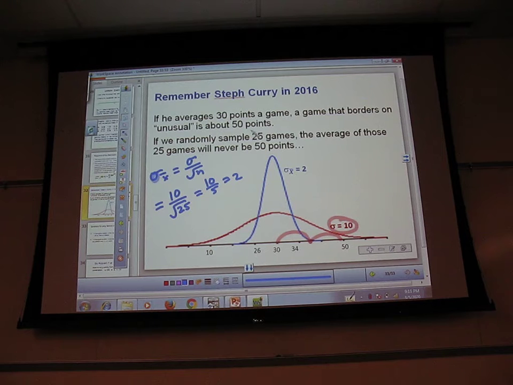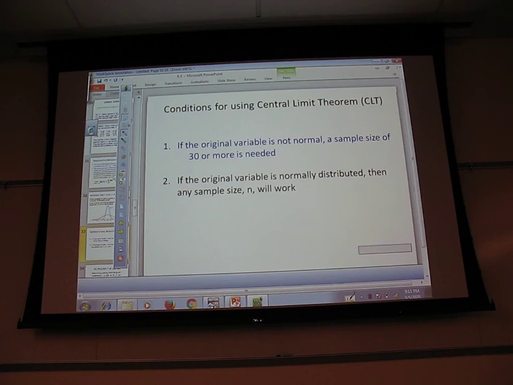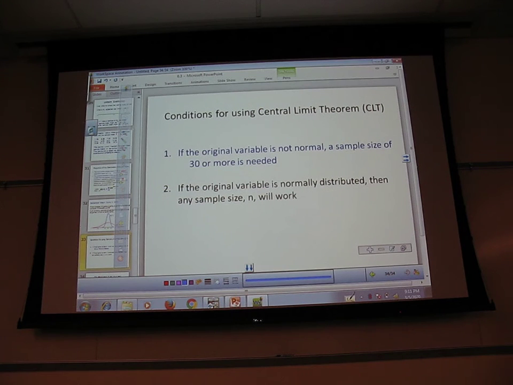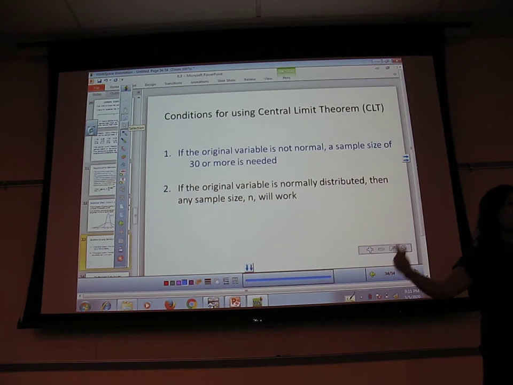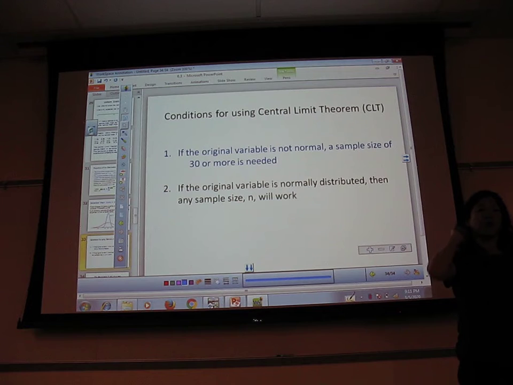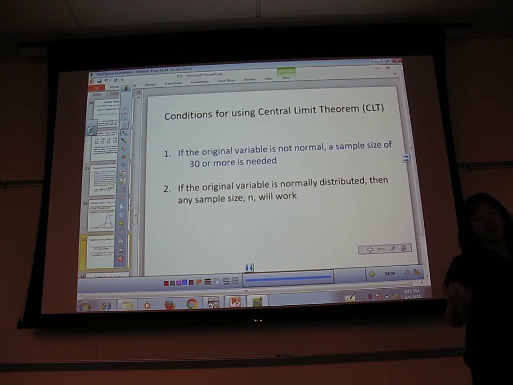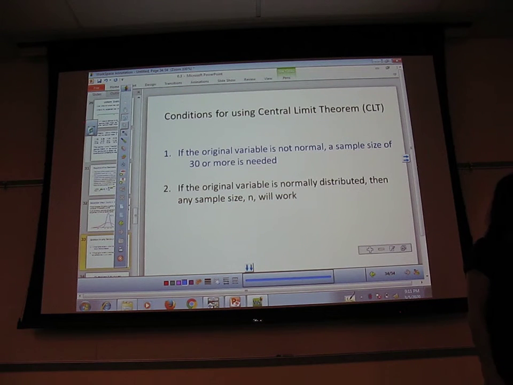Wait, so what's the tricky part about this? Oh, all right, so there isn't a tricky part about this. Just the idea is the tricky part. Okay. There's a couple of rules about it. One is, if the original variable is not normal, like that uniform distribution we just saw, then you need to have a sample size of at least 30 or more in order for this normal thing to kind of happen. If the original variable is normally distributed, then it doesn't matter. You can have any sample size because it's already normal.